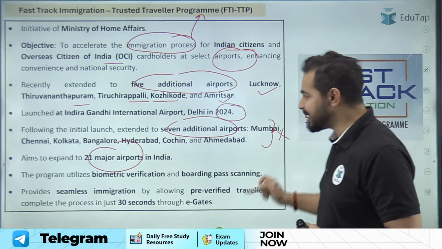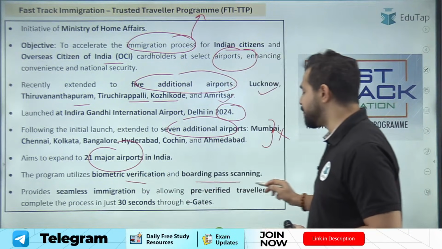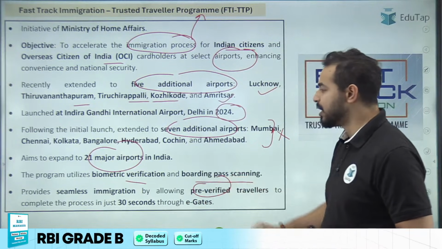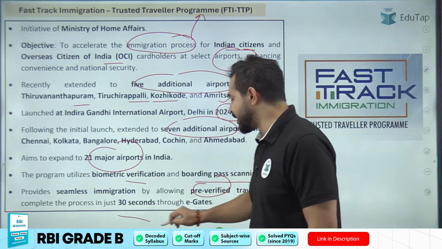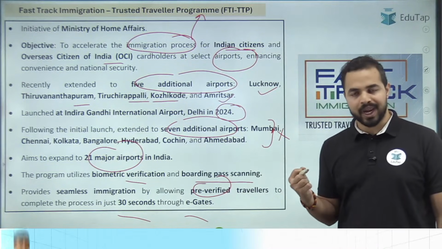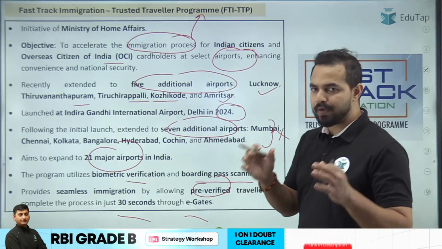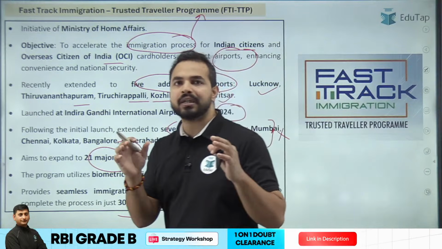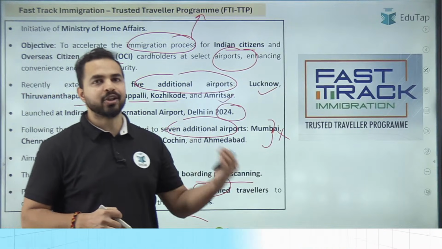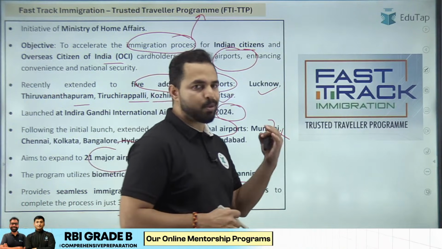The program utilizes biometric verification and boarding pass scanning, and provides seamless immigration by allowing pre-verified travelers to complete the process in just 30 seconds through e-gates. So दोस्तों, basically when it comes to this program, what exactly are we doing? So overseas citizens of India and the Indian citizens, उनका immigration process और ज़्यादा fast हो, तो इसीलिए हमने इस program को launch किया.